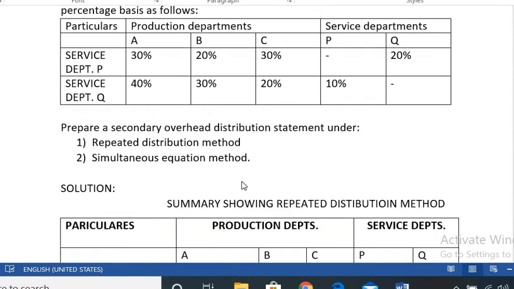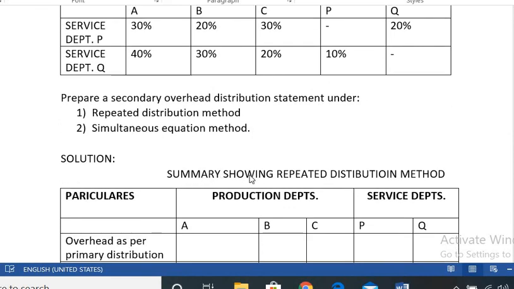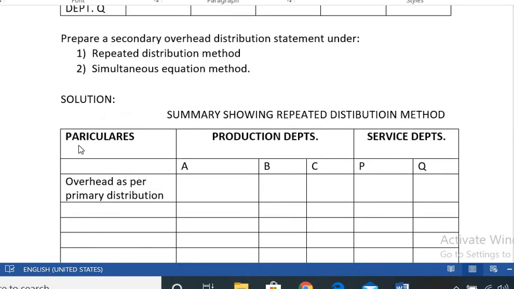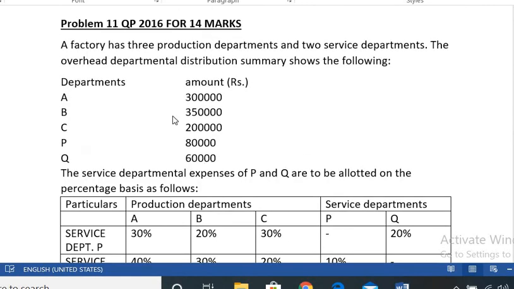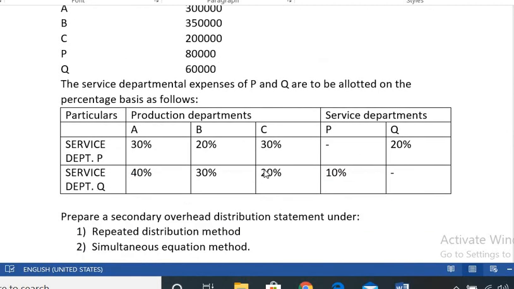First we need to solve the first method, that is the repeated distribution method. This is the format. Particulars: production departments A, B, C and service departments P and Q. Overhead as per the primary distribution is A 3 lakh, B 3,50,000, C 2 lakh, P 80,000 and Q 60,000.